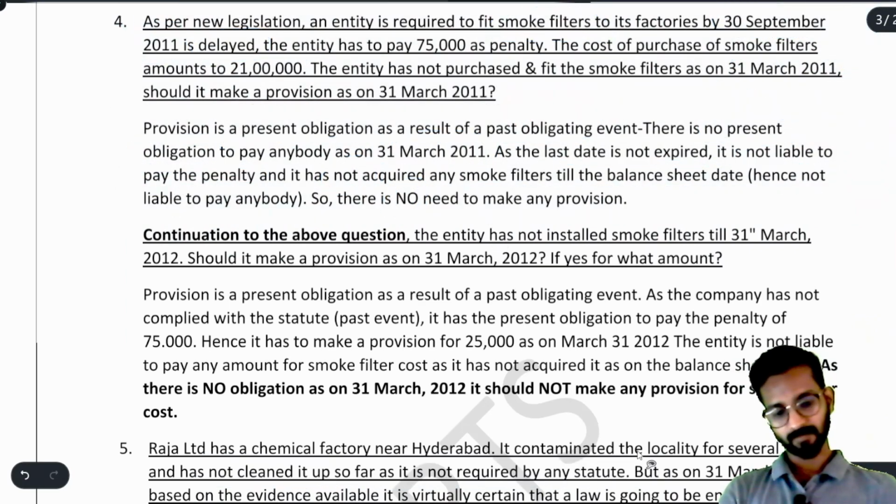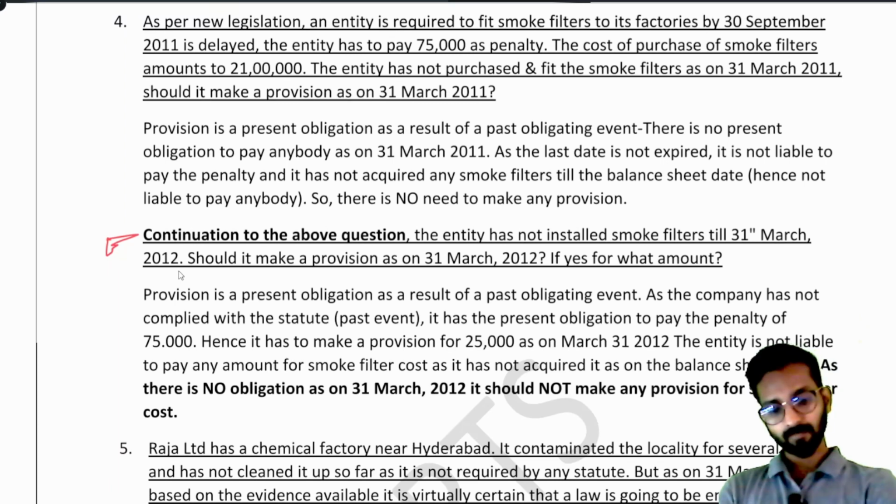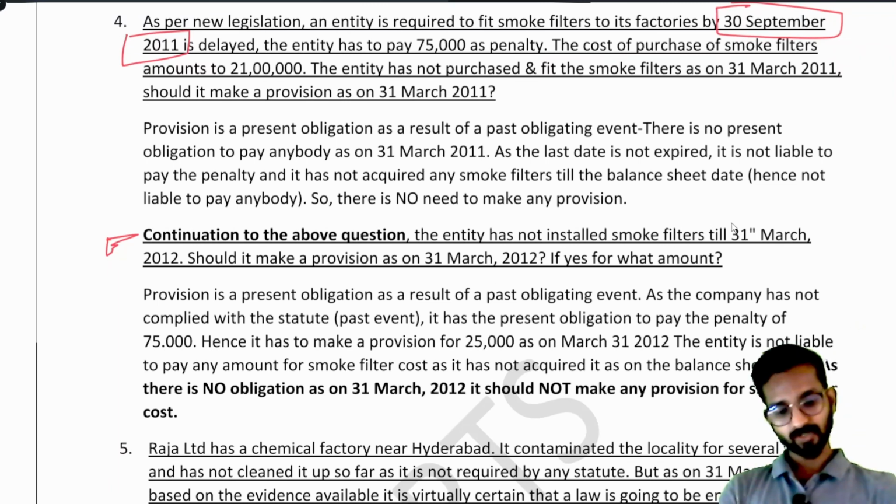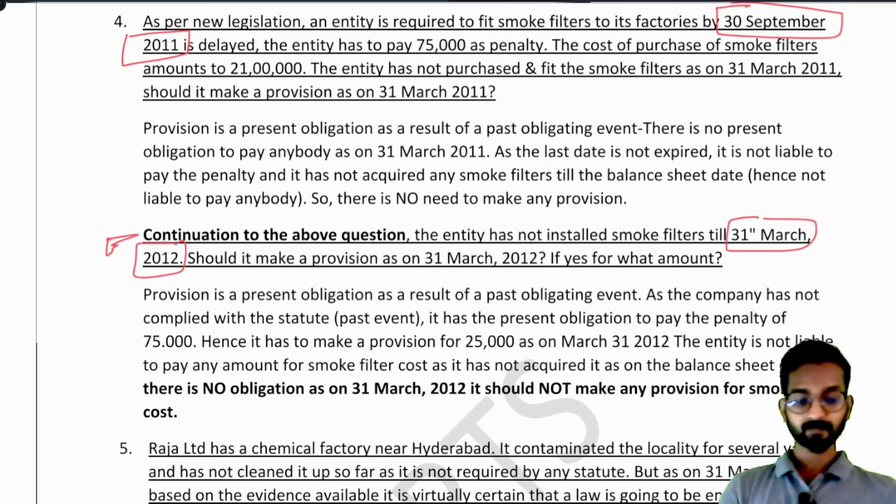See, what does it say? Continuing from the above question, the entity has not installed smoke filters till 31st March 2012. What was the last date? Last date was 30th September 2011. We have not installed smoke filters till 31st March 2012. Should it make a provision now? Now think. The last day was 30th September. It has already gone because now we are on 31st March 2012.